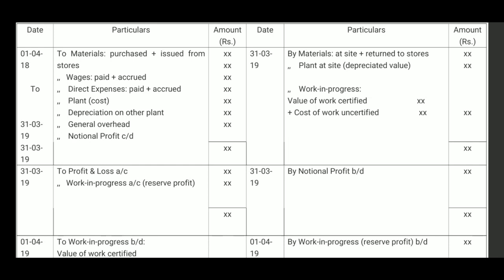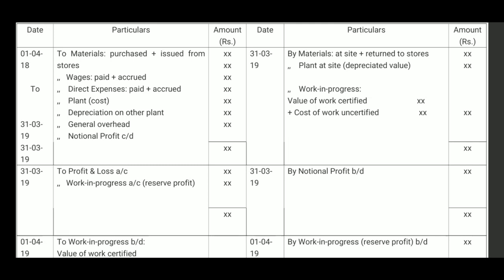Nextly, general overhead. Any other indirect expense will be taken here. The justified share will be taken here with regard to this contract. Now, see on the credit side, work in progress.